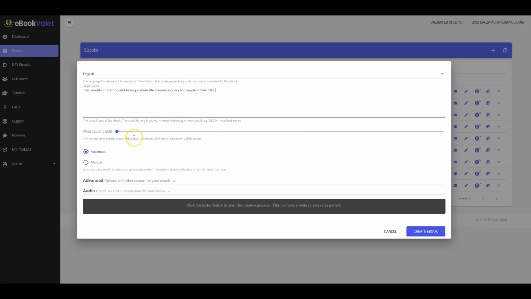Okay, now depending on which level you purchase, you'll be able to move this dial around as much or as little as you'd like. Again, for the purpose of this demo video, I'm just going to go ahead and do a short 5,000 word report around this niche, just to pique the interest and let people know about the benefits of whole life insurance policies.